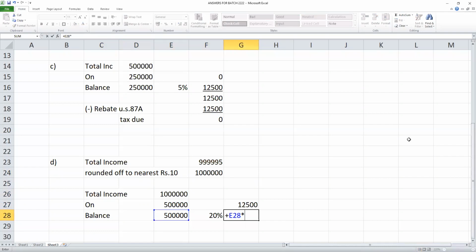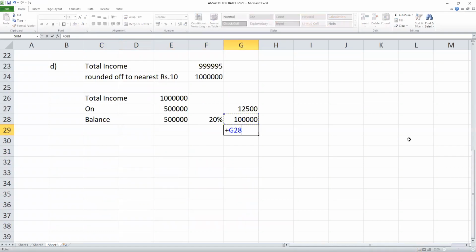What is the tax, students? 1 lakh. So for an income of 10 lakhs, my tax is 1,12,500. Should I add surcharge? No. Surcharge will be only for those who have income above 50 lakhs. But you have to pay 4% health and education cess.